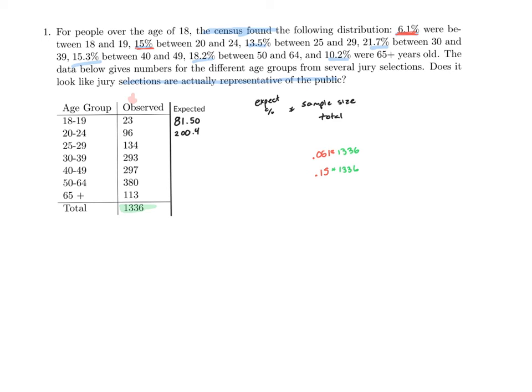1,336. So notice each time I'm just taking my expected percent, the percent from the census, and multiplying it by my sample size. Once again, when we do this here, let's keep 2 decimal places as we run through it. Filling in the rest of the table then, once again taking each expected percent times the total sample size of 1,336, we should get the following numbers.